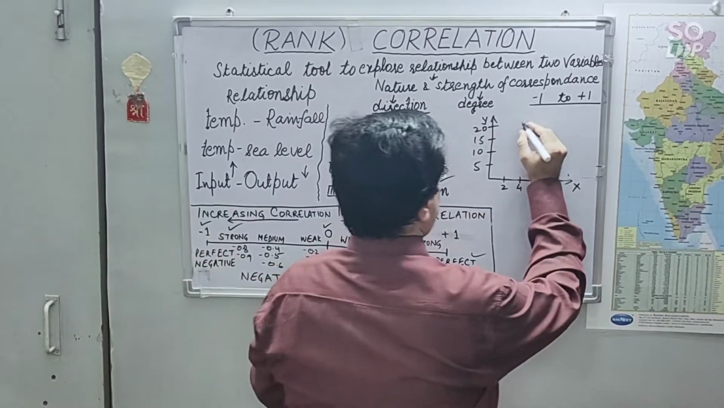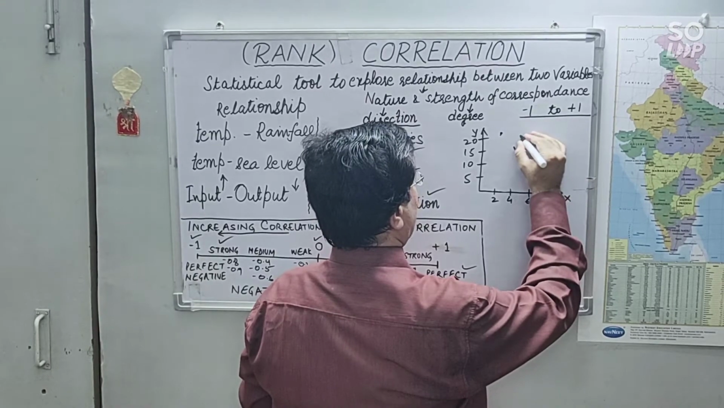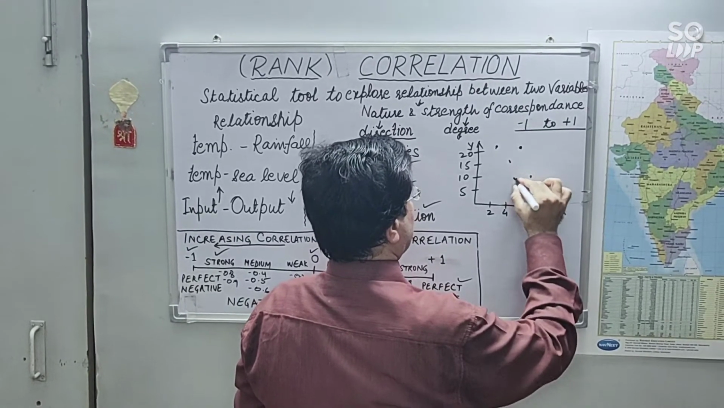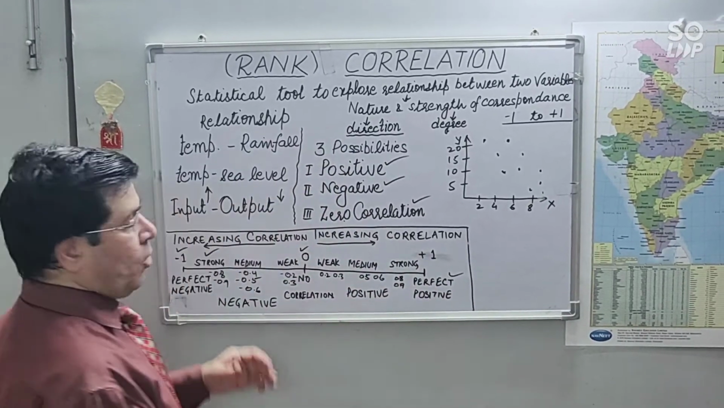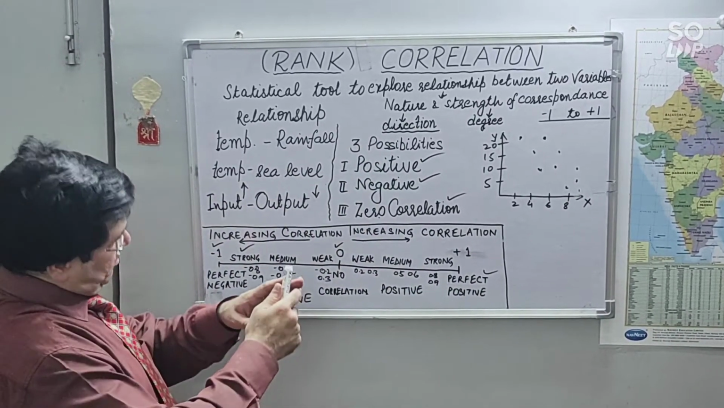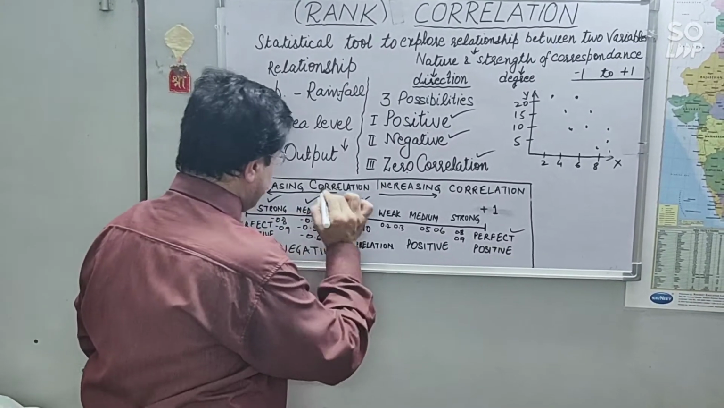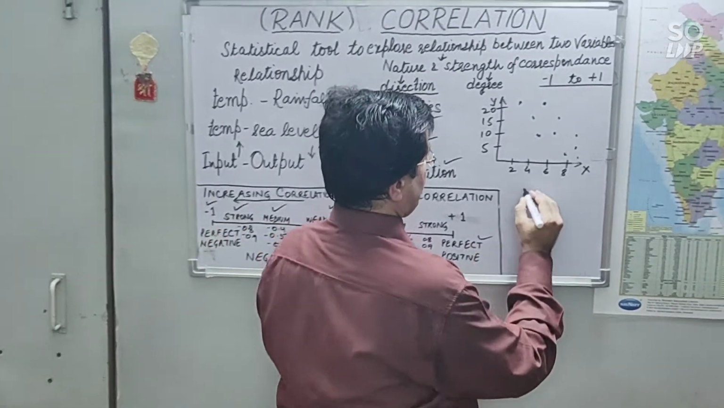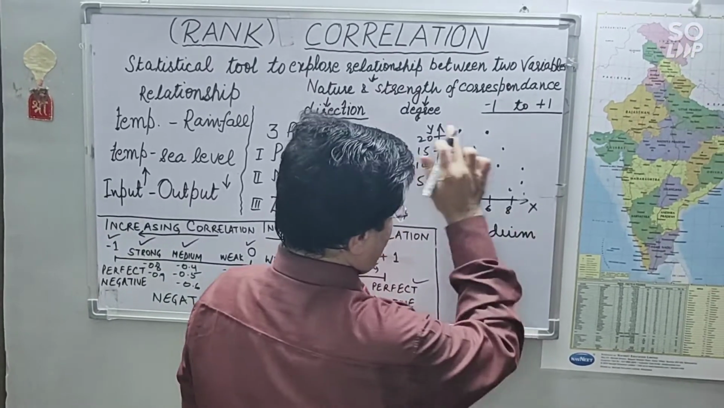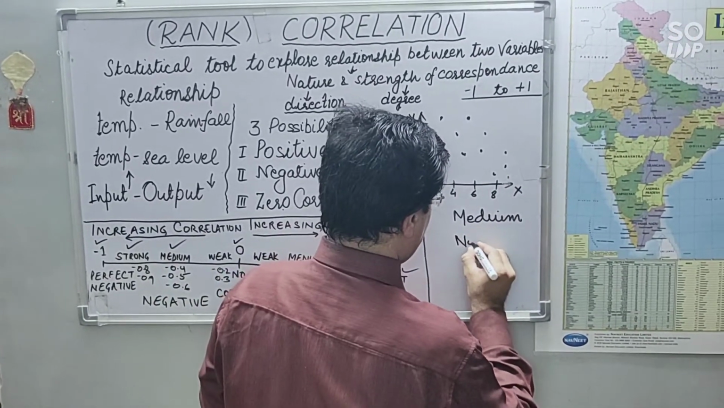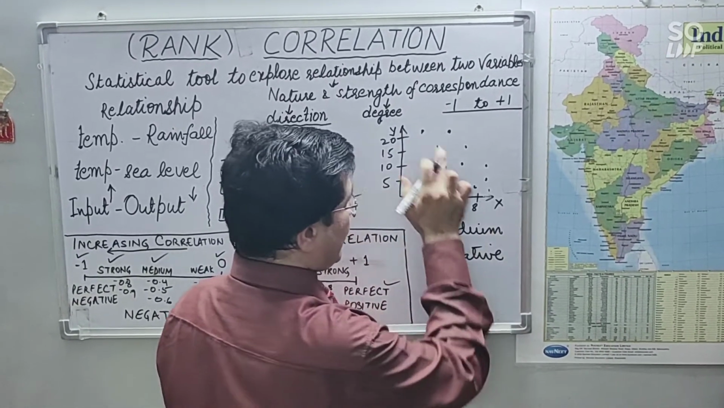Similarly, when one variable's values are decreasing and the other variable's values are also decreasing, right? They are not very close to each other and they are slightly away from each other. So that will be medium correlation. Medium, decreasing, so negative, medium negative correlation, right?